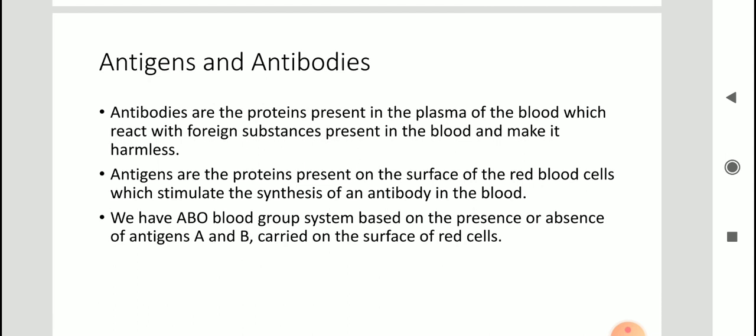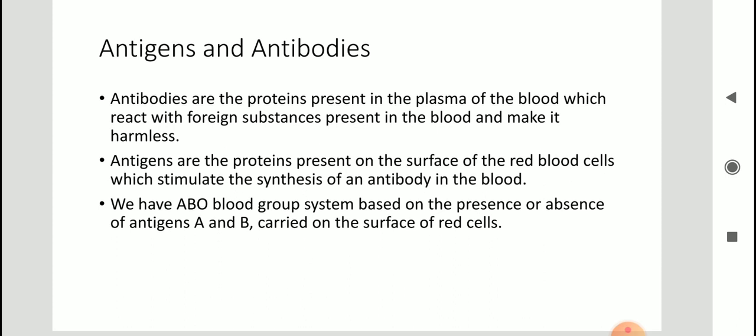You will encounter this word antigen when you study the immune system. Again, the term antigen is used for such germs or disease causing agents. There you will study that antigens are foreign substances which can stimulate or trigger our immune response.